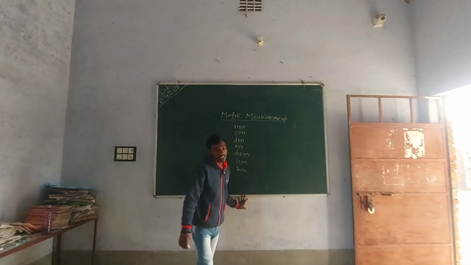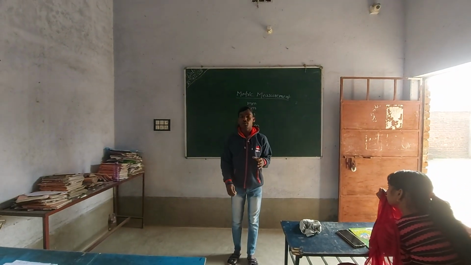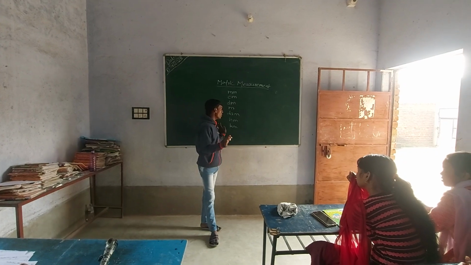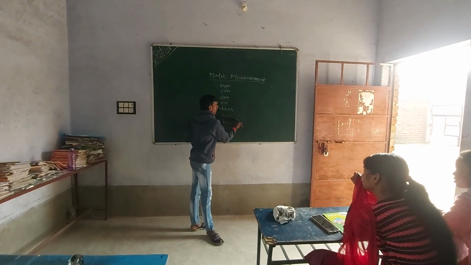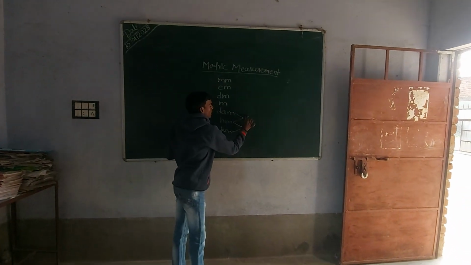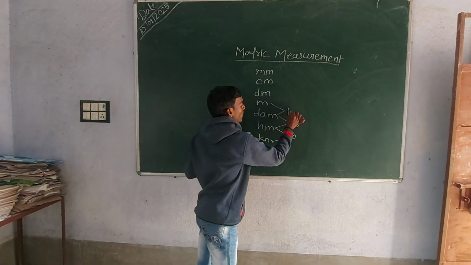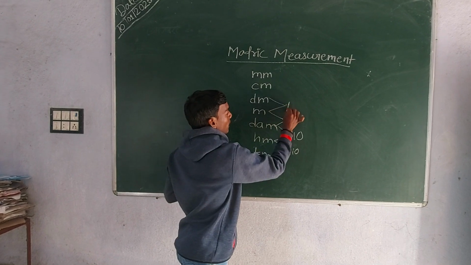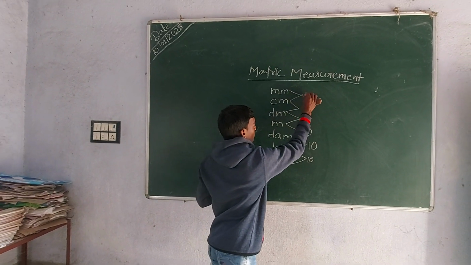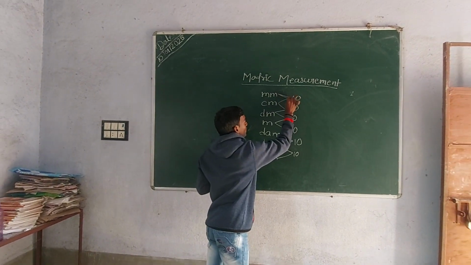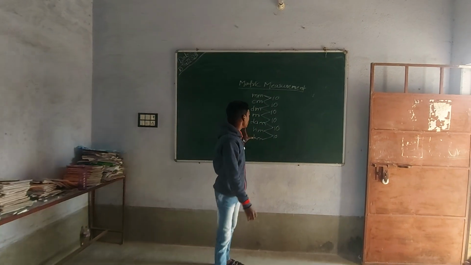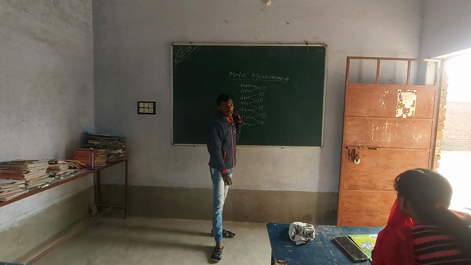Okay. So in this chapter, I am going to tell what are the relations between each and every unit. We all know that in every unit there is a gap of 10. So whenever we classify each unit, how do we know the difference and the relations between these two units?